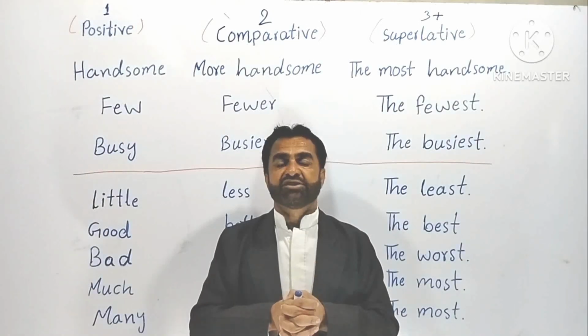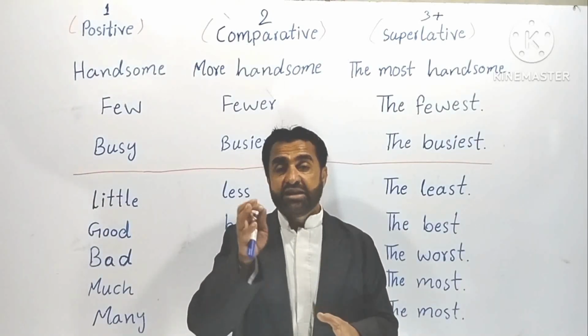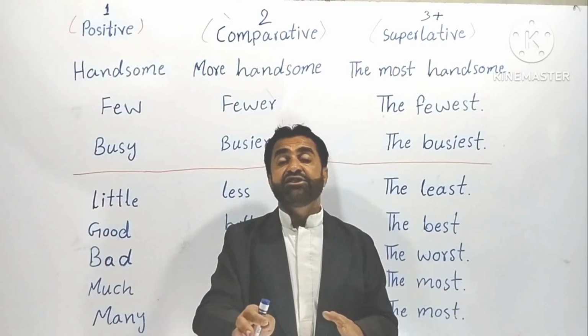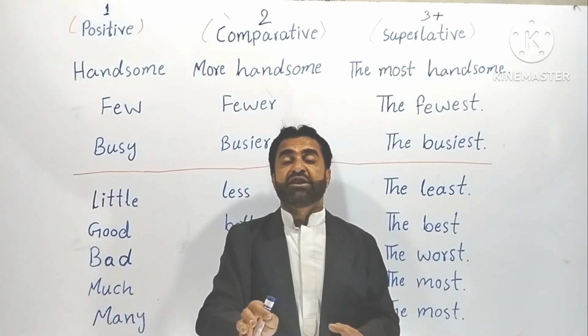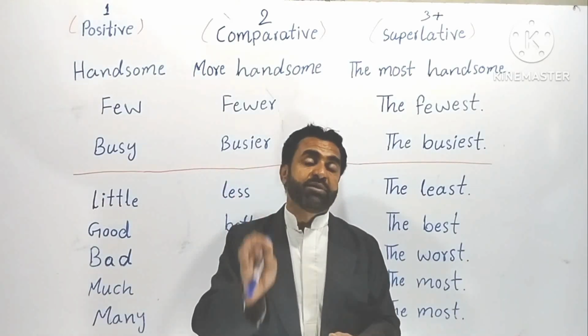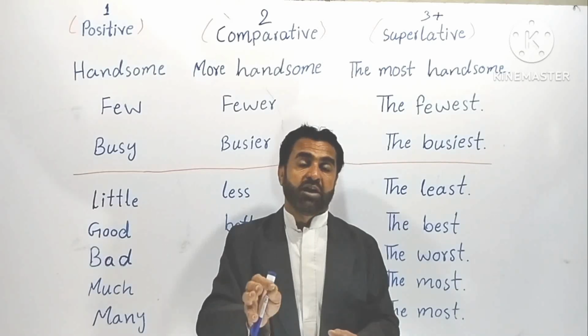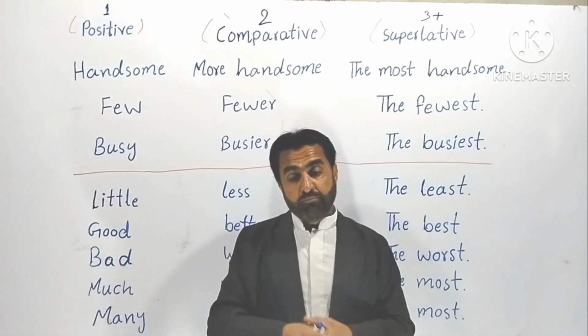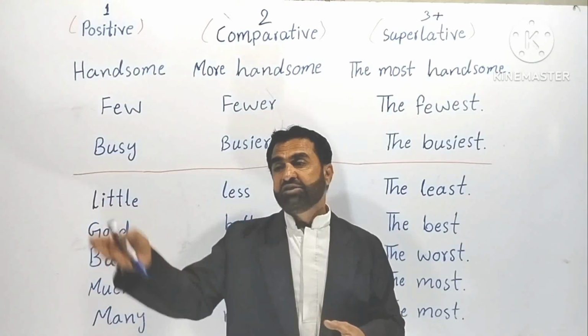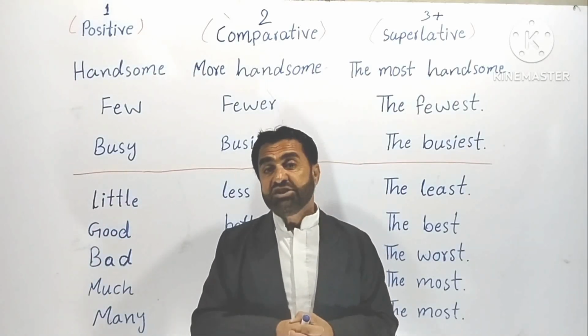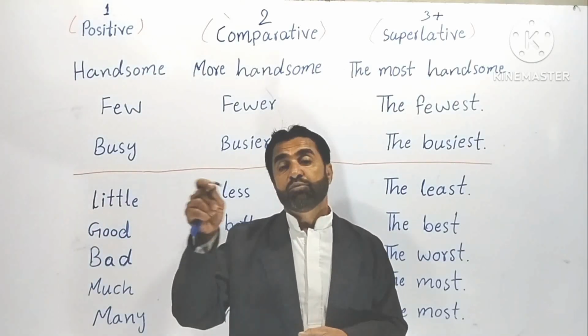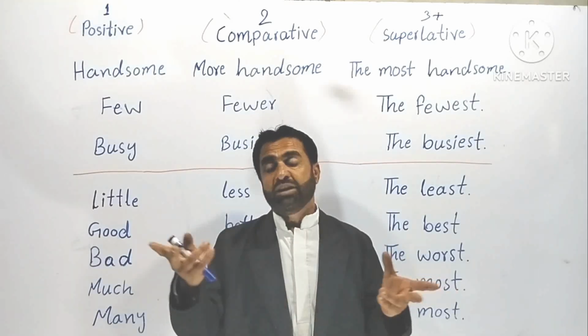Understood? There can be exceptional cases, but I guarantee you, 90% of your problem will be solved. It's possible that there is a word that has 6 letters, but still we put more and most with it. Possible.